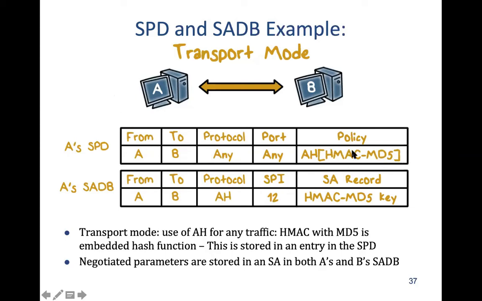Now this information that it has seen from the policy database will go into its own security association. So from A to B, it will say use protocol AH, with SPI index 12, and then these MD5 keys to be applied.